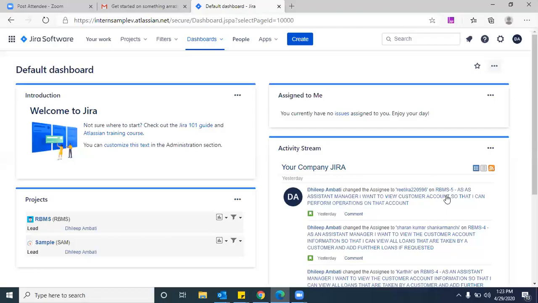So possibly you remember yesterday we discussed creating user stories and how to create sprints, right? Okay, and I forgot to show you this dashboard. This is also very important.